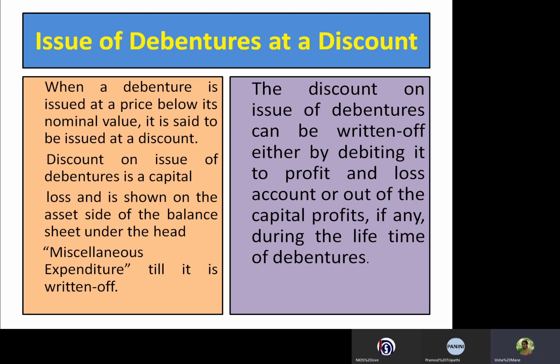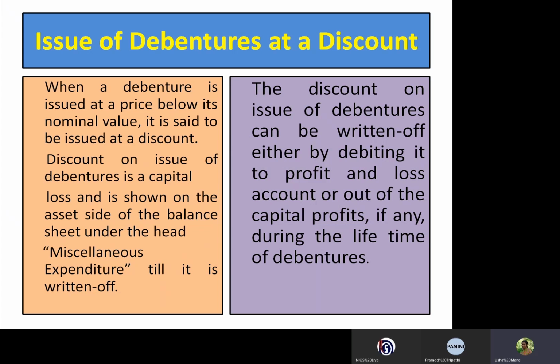Then another is the issue of debentures at a discount. When the debenture issue price is lower than the nominal value, it is shown as the issue of debentures at a discount. So discount on issue of debentures is a capital loss and is shown on the asset side of the balance sheet under the head of miscellaneous expenditure, and we have to write this amount till it is written off.